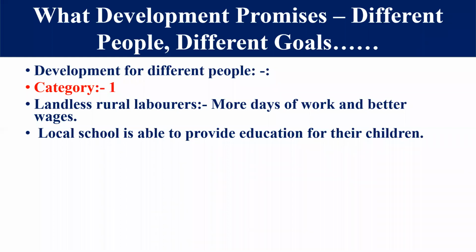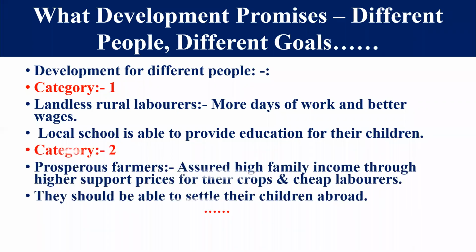There are some farmers, some small farmers, some big farmers, who have some land, but there are many people who do not have land, and they have to work for their livelihood as laborers. As laborers they require more days of work and better wages. The second development goal for them is that the local school, the government school, is able to provide better education for their children. This is the development goal of a landless rural laborer. This is the first category. I think this concept is clear to all of you.